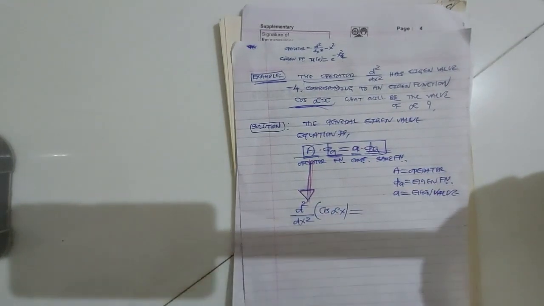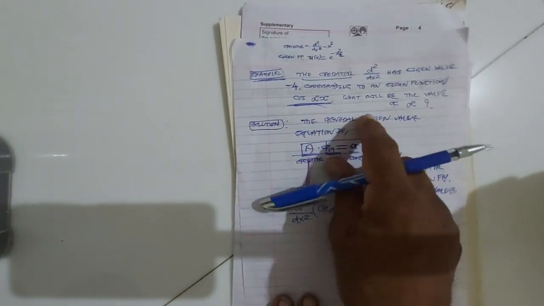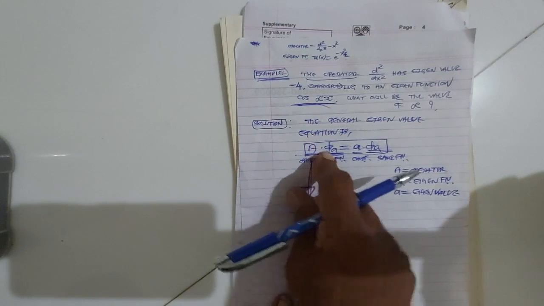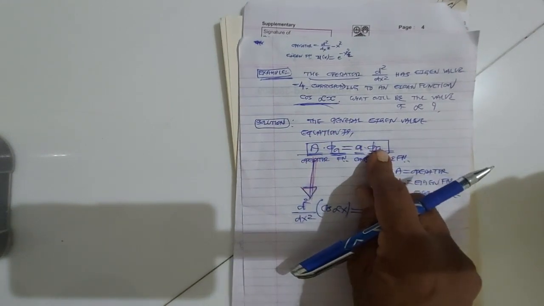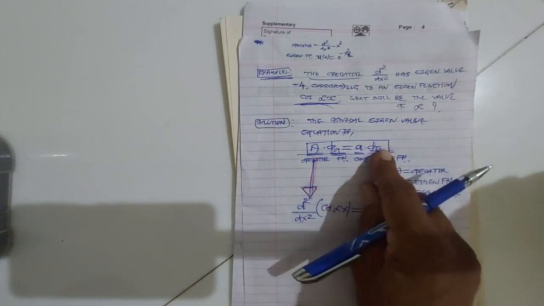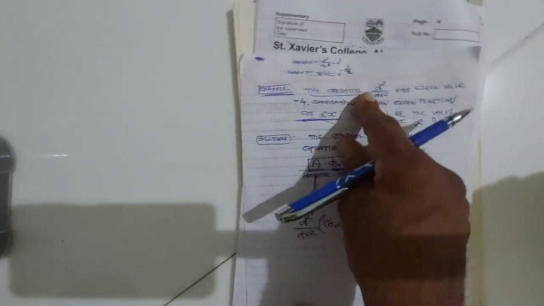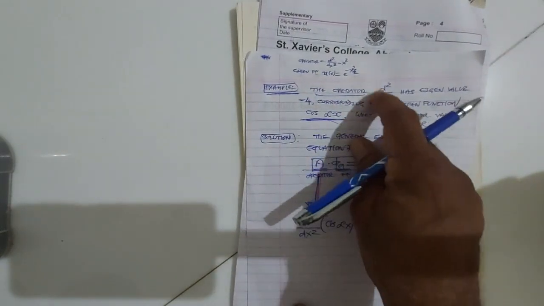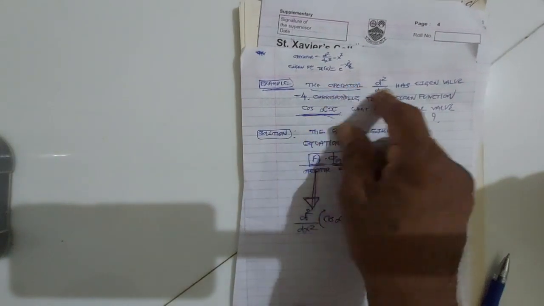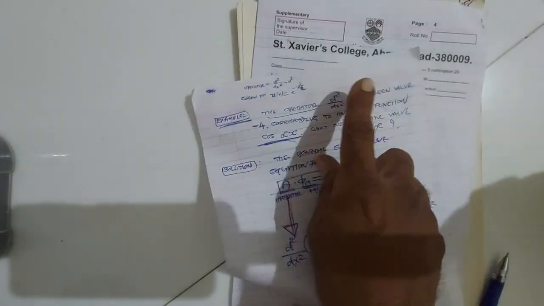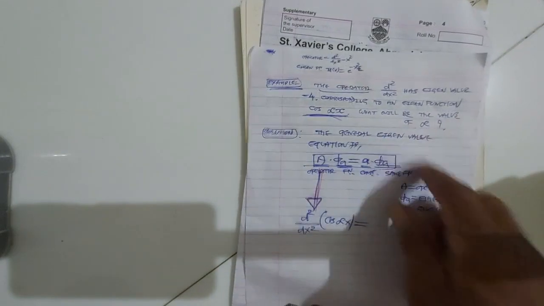So phi a is the eigenfunction and the constant value is the eigenvalue. In our example, the operator d square upon dx square has eigenvalue minus 4 corresponding to the eigenfunction cos alpha x. Then you are asked what will be the value of alpha.